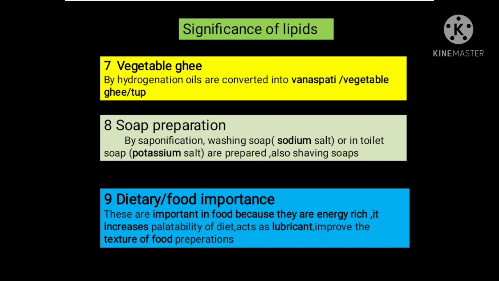Another significance of lipids is vegetable ghee. By hydrogenation, oils are converted into vanaspati or vegetable ghee. Another significance is soap preparation. In soap industries, by saponification, washing soap, that means the sodium salt, or toilet soap, that is the potassium salts, are prepared. Shaving soaps are also prepared by using such lipids.